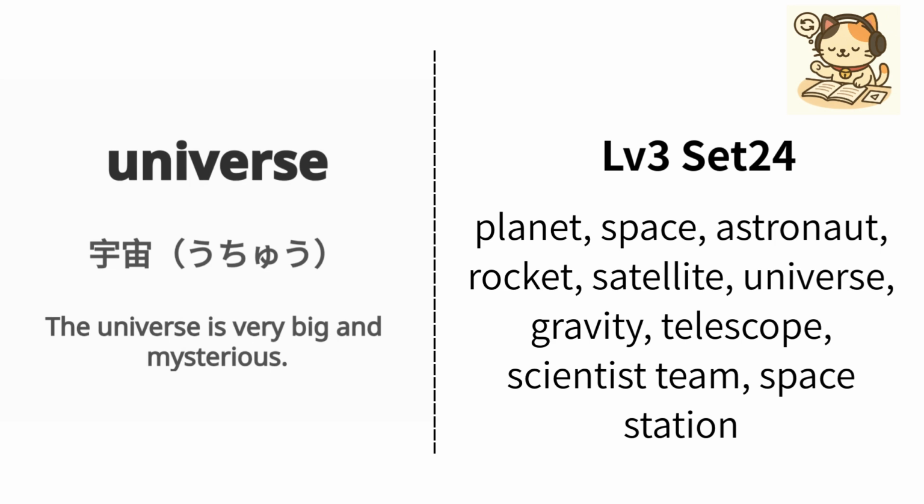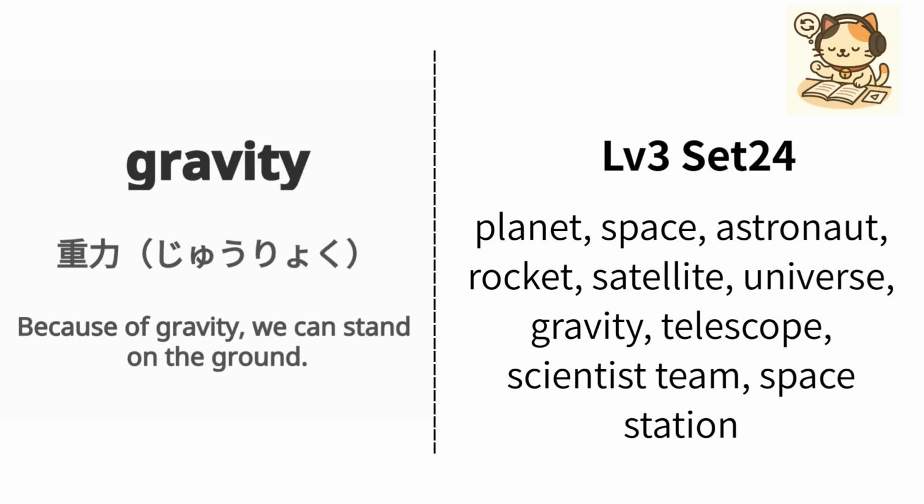English is universe. Japanese is 宇宙. Example, the universe is very big and mysterious. 宇宙はとても大きくて神秘的です. Repeat, universe, universe.